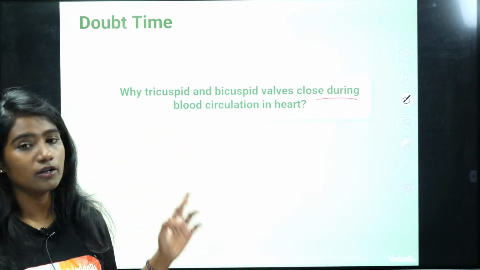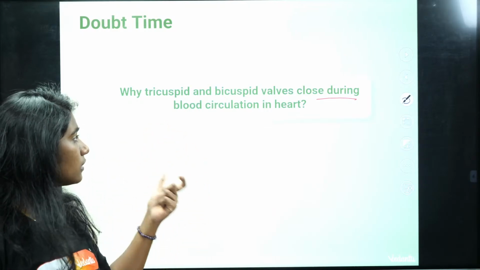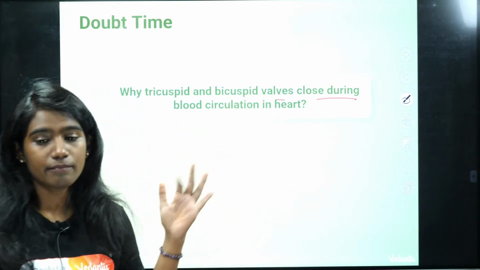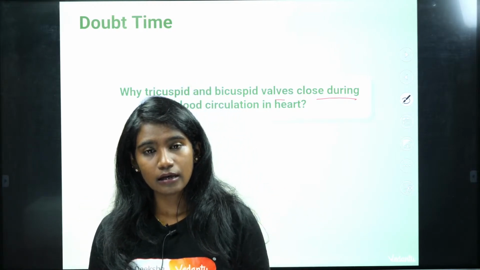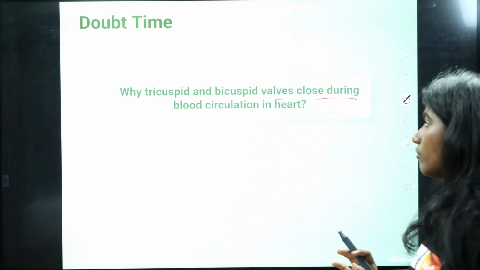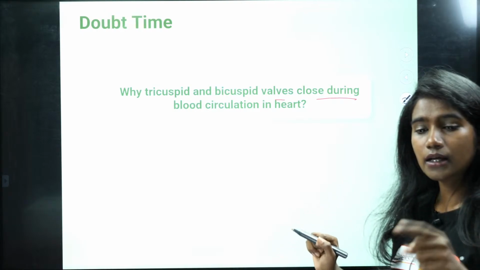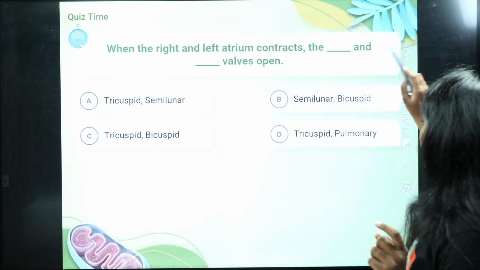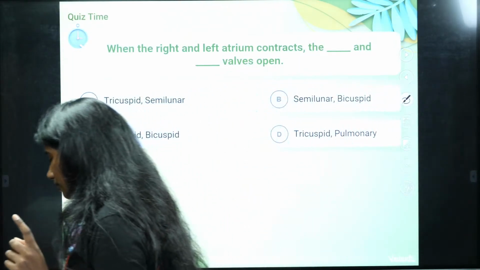First of all, what is the function of valves? Let me give you a clue. See here, what is the function of a valve? The function of a valve is to prevent the backward flow of the blood, to make sure that the blood flows in one direction, right? That's why it closes. So now you tell me in the comment section why the tricuspid and bicuspid valves close. Okay, fine. So yeah, now I want you all to answer these questions.